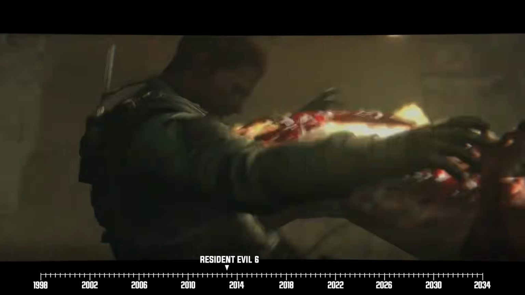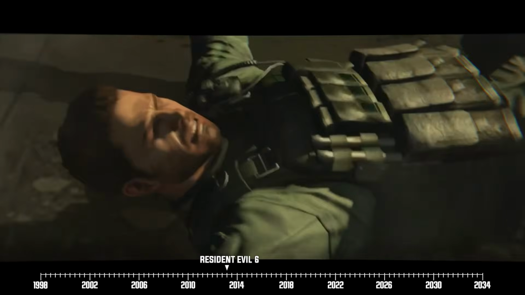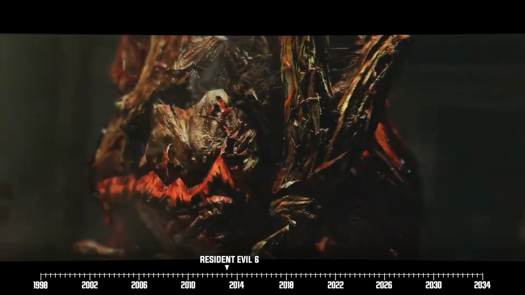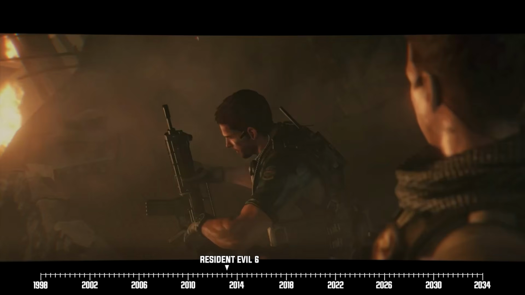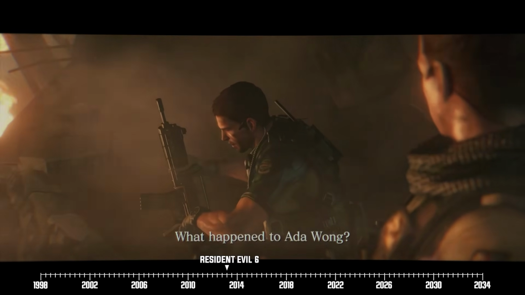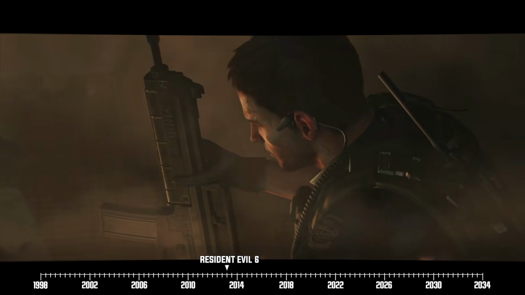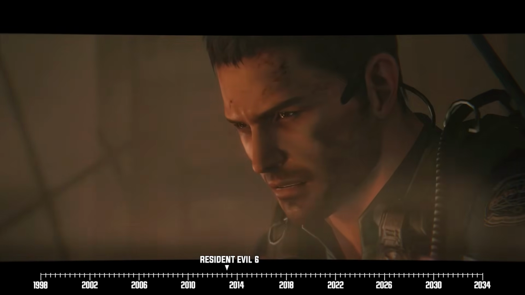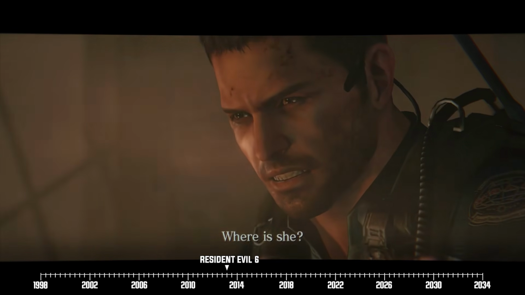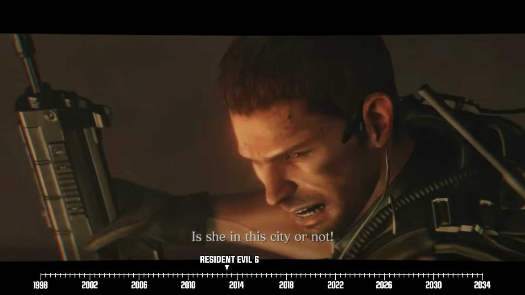He fends them off, but our hero gets hit in the head in the process, which explains his amnesia. All we know is that Pierce was the one who pulled him out of the battlefield at the end of that encounter. In the present, Chris regains a few more details about his missing memories, that Ada was the one who wiped out his squad and how she's a Neo Umbrella agent. Chris also recalls that Ada was the one who started the outbreak in China. This makes Chris red with rage, and he swears to get revenge against her.